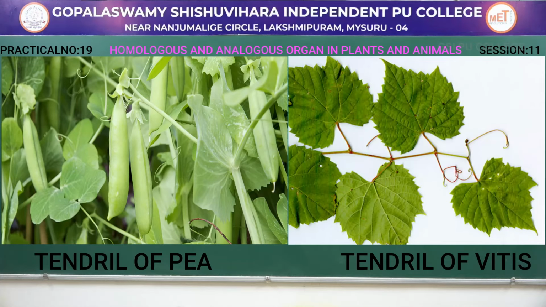Some of the plant examples we can include under analogous organs will be, on the screen you can see a tendril of pea and tendril of vitis. Both are analogous organs. Tendrils of pea are modified leaves and tendrils of vitis are modified buds, and both help in climbing. That means what? Their function is same but their origin is different. The example is tendril of pea and tendril of vitis. Tendril of pea are modified leaves, tendril of vitis are modified buds.